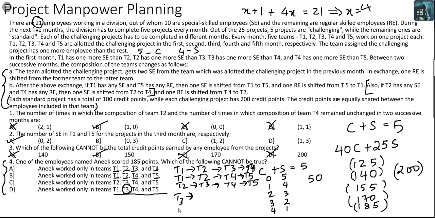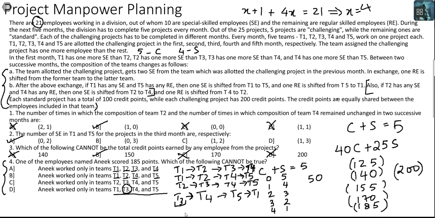If in the first month he is working in T3, he is not working in a special project, he is not working in a challenging project. Now in the second month, he can either still be in T3 or go to T4. But in the second month, the challenging project would be with team T2. So he's definitely not working in a challenging project in the second month as well. Then he can go to T5. Then he can go to T1. From T3, you can go to T4 to T5 to T1.